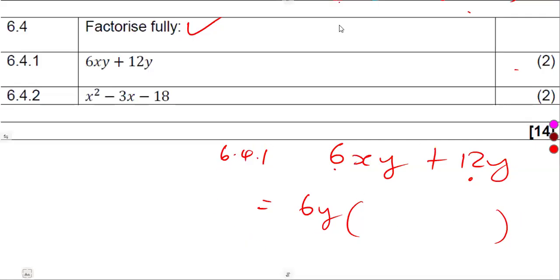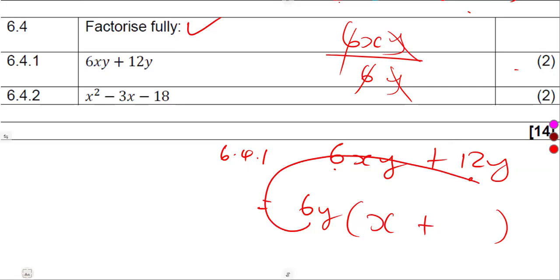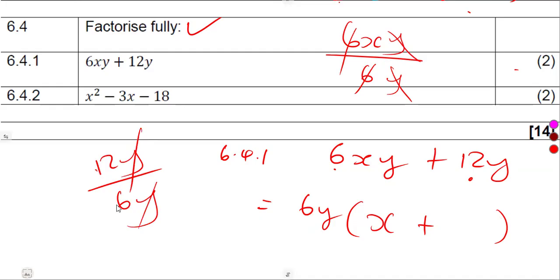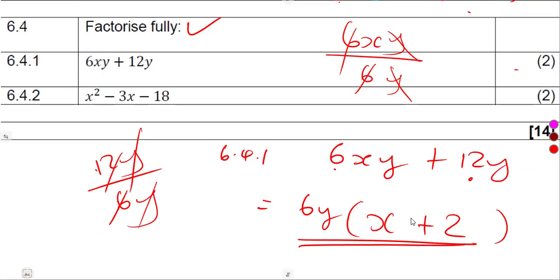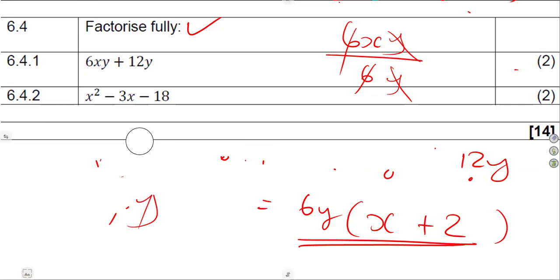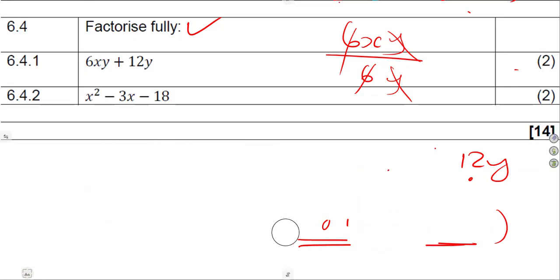6xy divided by 6y, like this, over 6y. As you can see, this was going to cancel and this one cancels. We remain with x plus 12y divided by 6y, which is going to be 2 there, because the y and the y were going to cancel. 12 divided by 6, that's a 2. So this is it, guys. As you can see, this is in simplest form. There is nothing common in this bracket that we can further factor out. There's nothing.